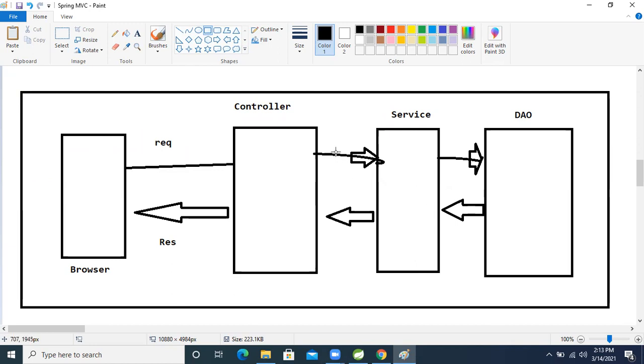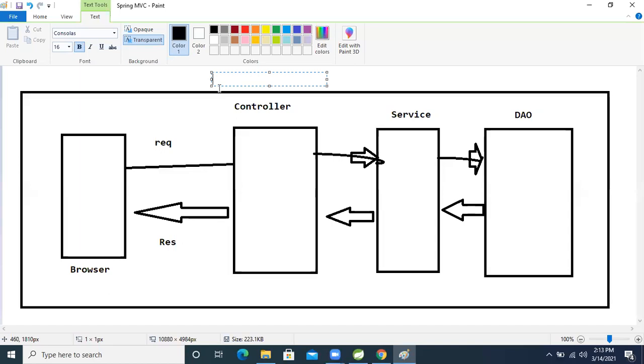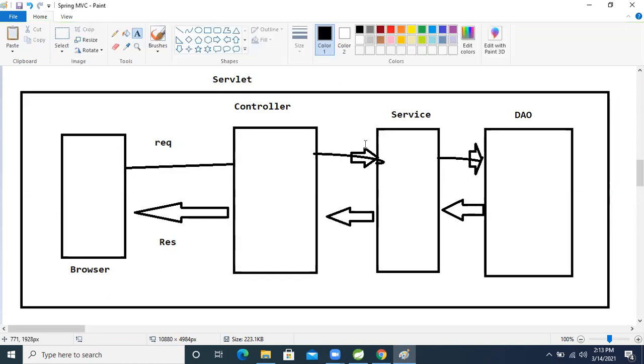Now, if we develop this application using servlets, we need to write more logic. Just think about a scrum meeting: our manager, our TL, asks how much time you will take.